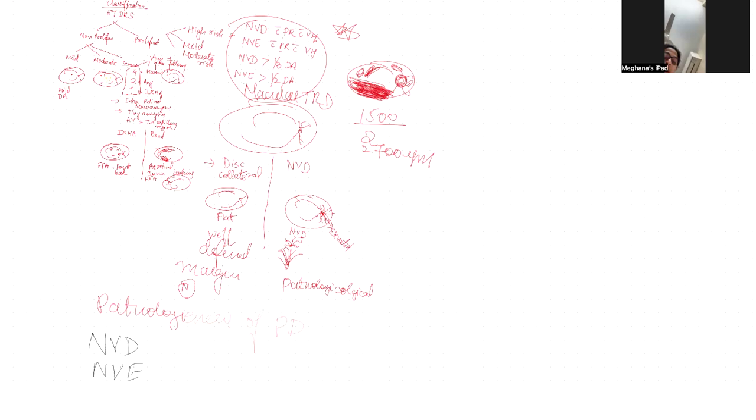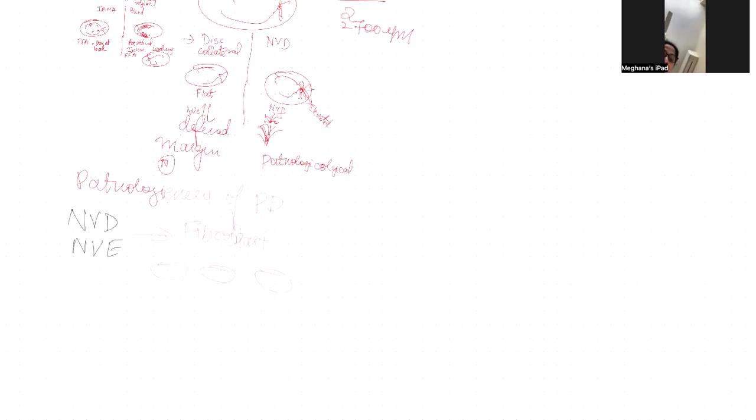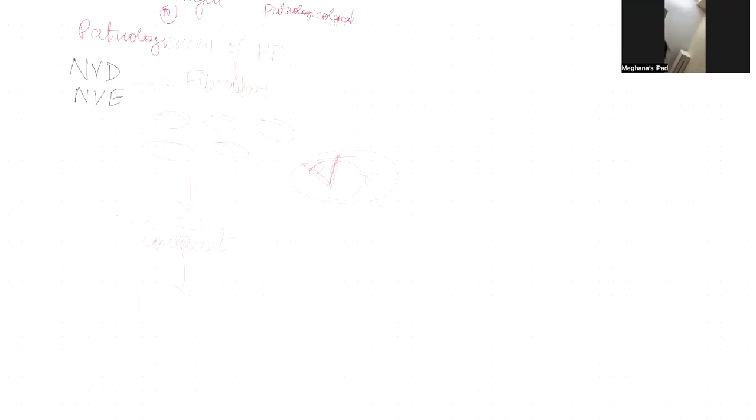And when these bleeds occur, the fibroblasts proliferate. When fibroblasts proliferate, they tend to contract. When these fibroblasts contract, they pull the retina. When there is a bleed, these fibroblasts proliferate and they contract. When there is contraction, there is traction on the retina. So that's what is called tractional RD, and they are usually tent shaped.